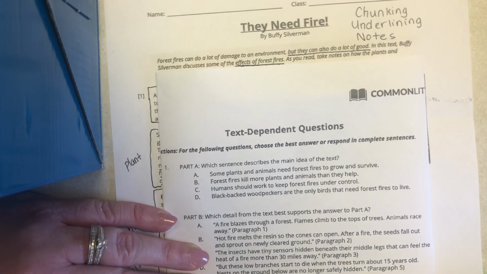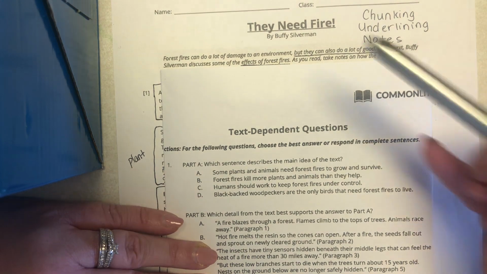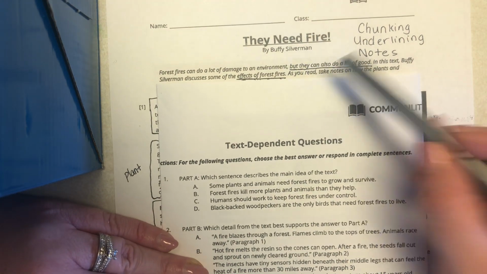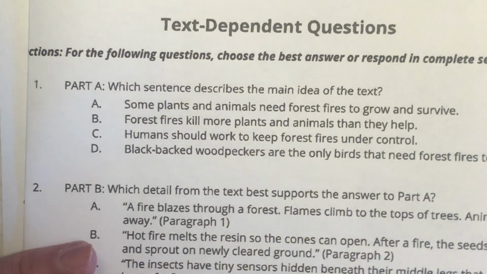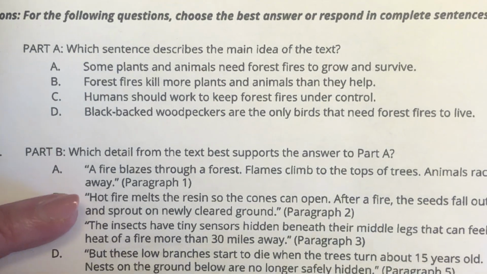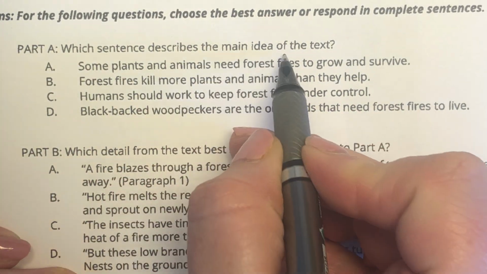Hey guys, welcome back. Today we are going to be looking through the questions that go along with the passage by Buffy Silverman, They Need Fire. So let's take a look here at the very first question. The first question says, Part A, which sentence describes the main idea of the text?